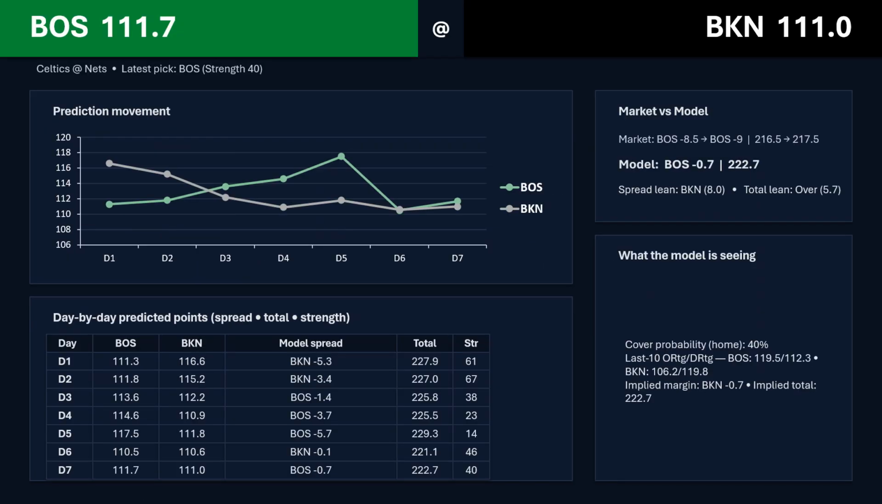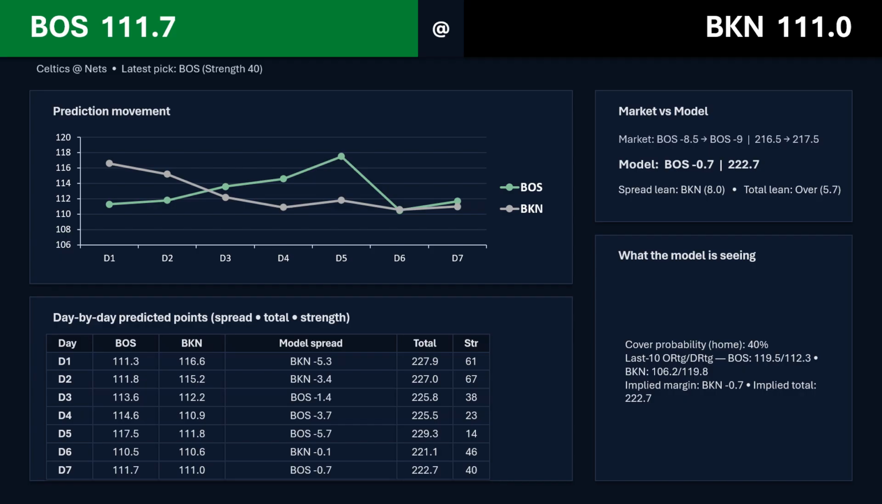All right, so the first game we're going to go through is going to be the Boston and Brooklyn game. The model has Boston basically 112 to 111. So the spread is 8.5 to 9 for Boston. And then the over under, the model likes 223, and the total is 217 ish. So the model is on Brooklyn to cover the spread. It is on the over.